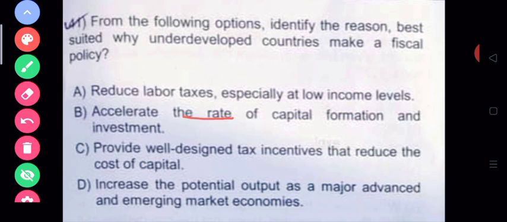So the prime motive of the fiscal policy is to accelerate the rate of capital formation and investment in an economy. I hope I make myself clear.